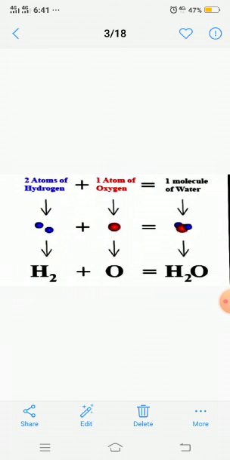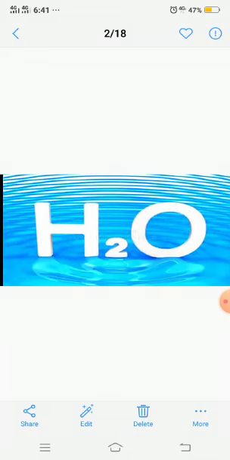What is a molecule? A molecule is formed when two or more atoms of the same or different natures combine. It means that in one molecule we have at least two atoms. Now come back to the original point: in this reaction two hydrogen atoms combine with one atom of oxygen, so we get one molecule of water.